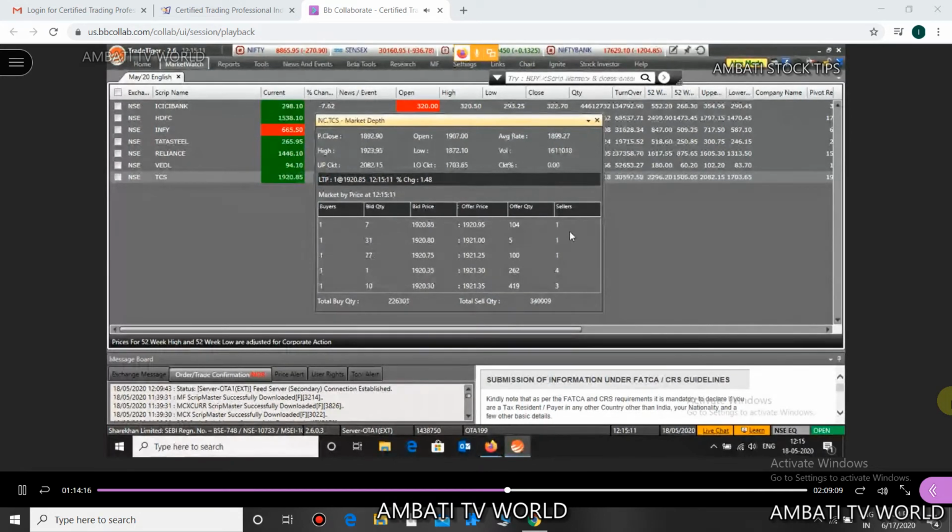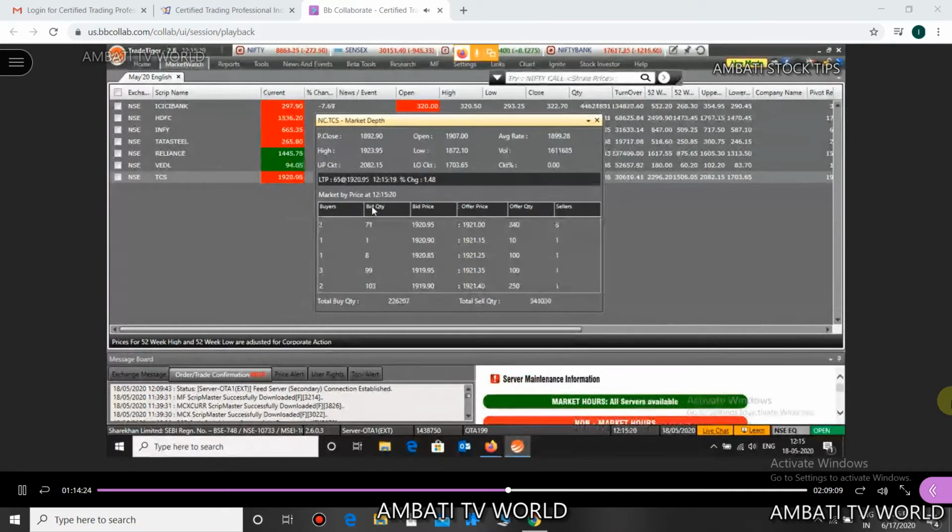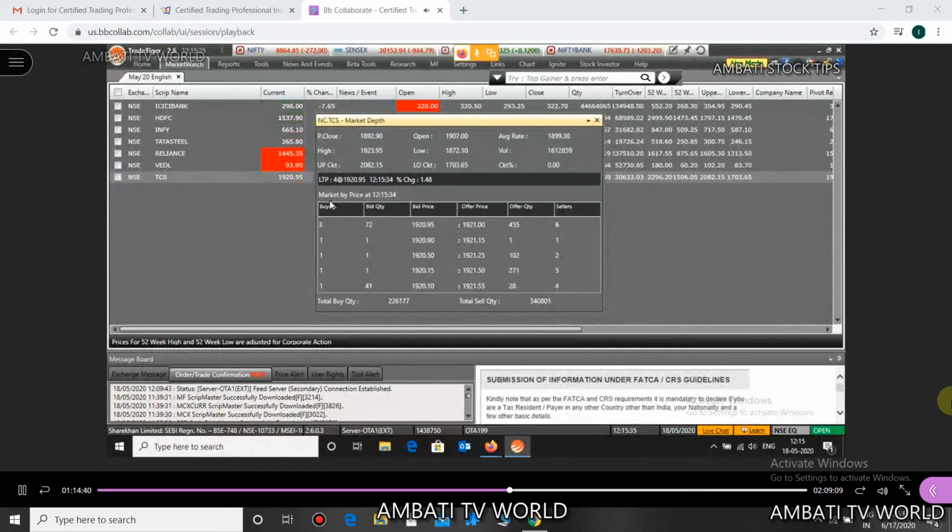Bid and ask. Bid means I'm bidding to buy. Ask means I am selling it, I'm offering to sell. Market depth shows you the top 5 buyers and sellers.